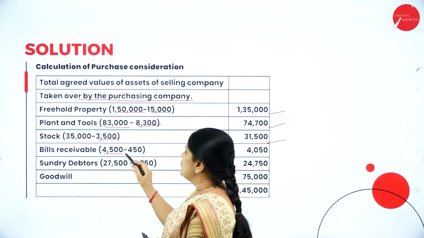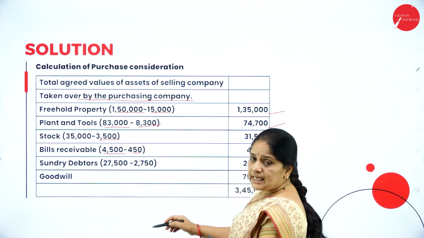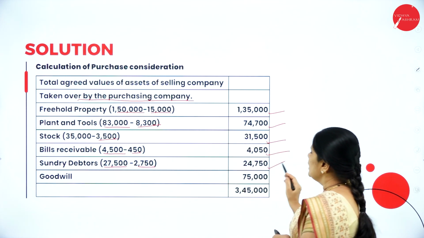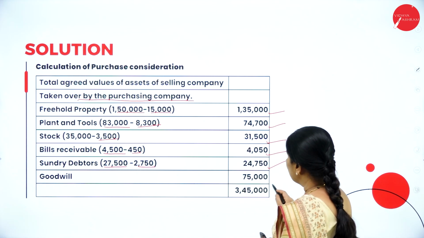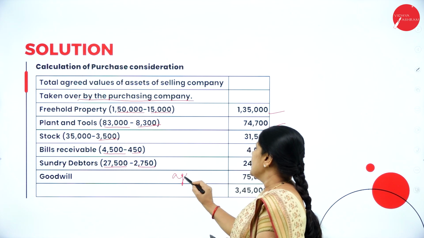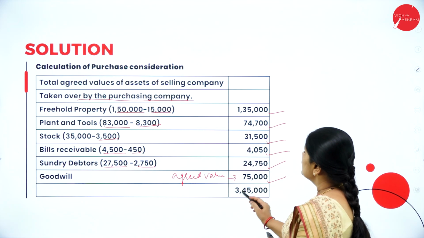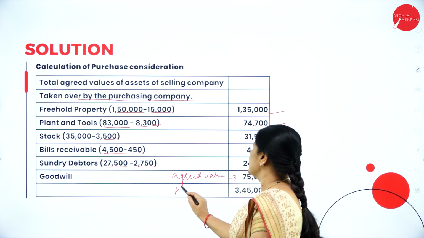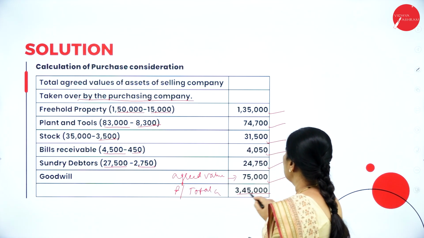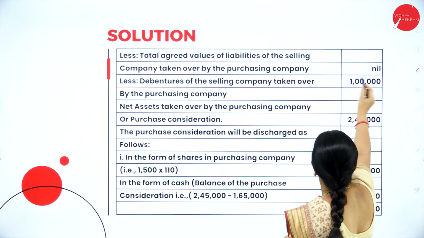Bill receivable 4,500 less 10%, 4,050. Sundry debtors 27,500 less 2,750, 24,750. Goodwill is being agreed to be taken over at 75,000. So this is the agreed value, so that we are taking it here, 75,000. So the total purchase consideration is, see, this is the total of assets value, total assets, 3,45,000. Now, less agreed value of liabilities taken over.